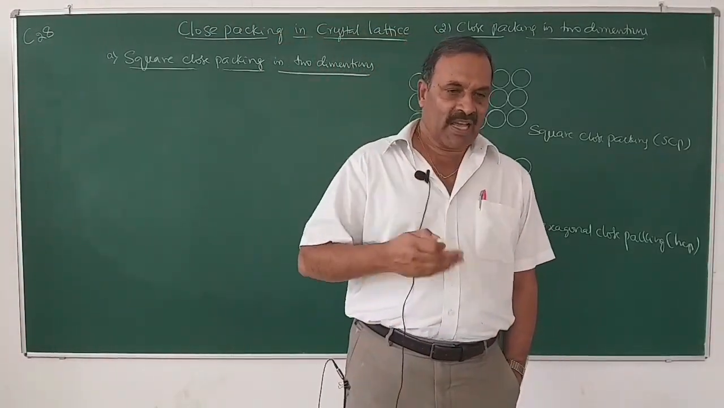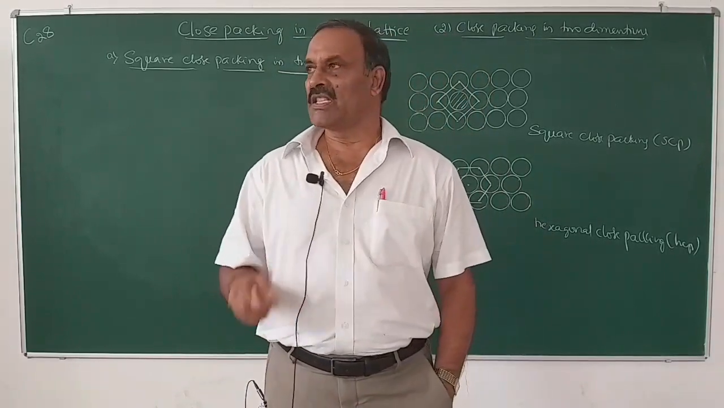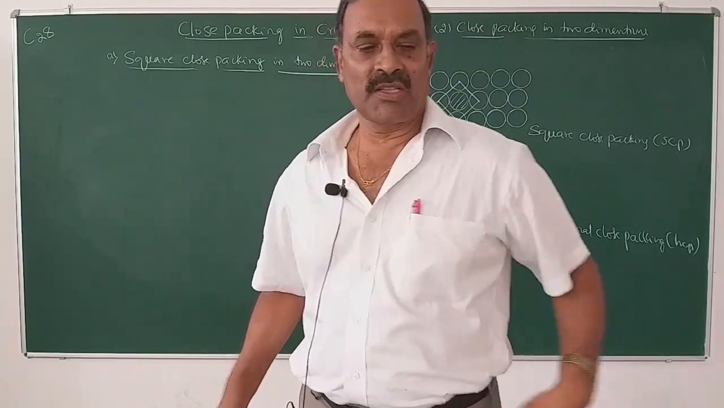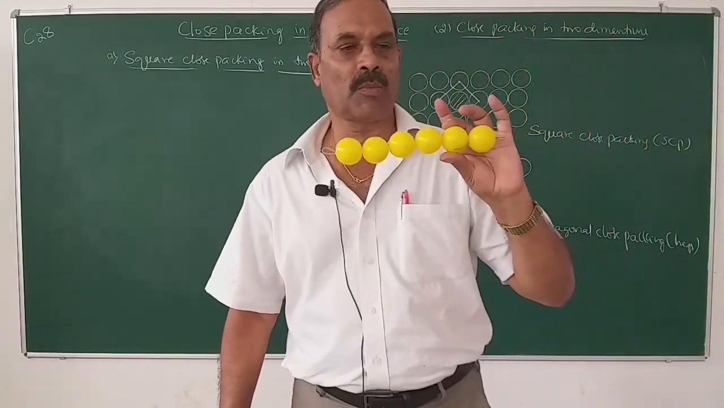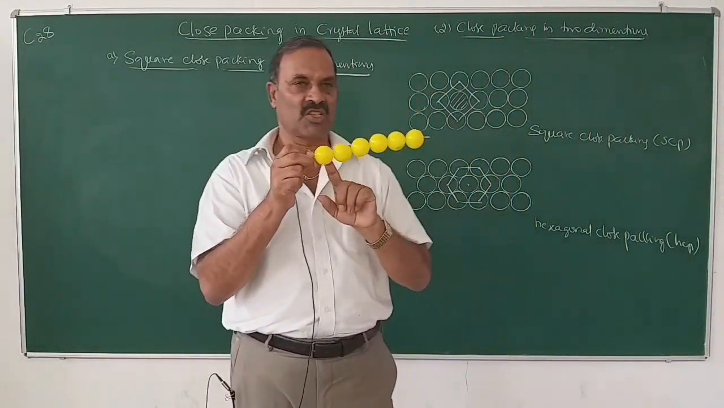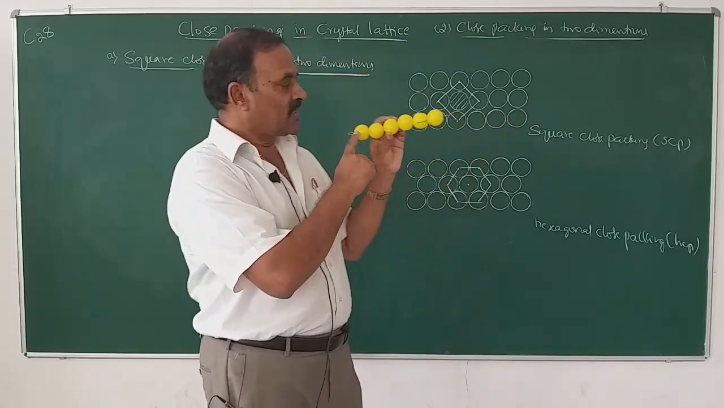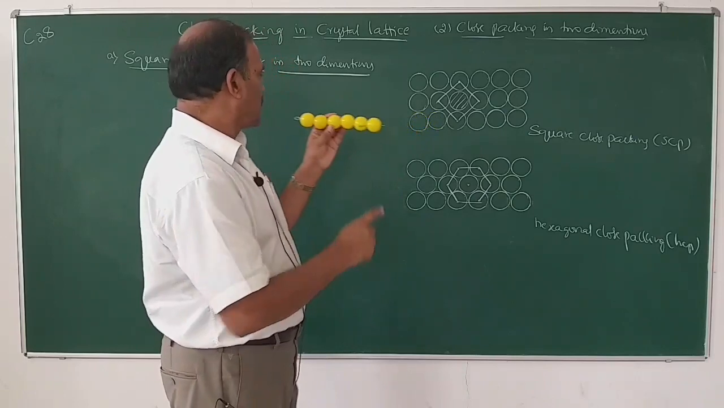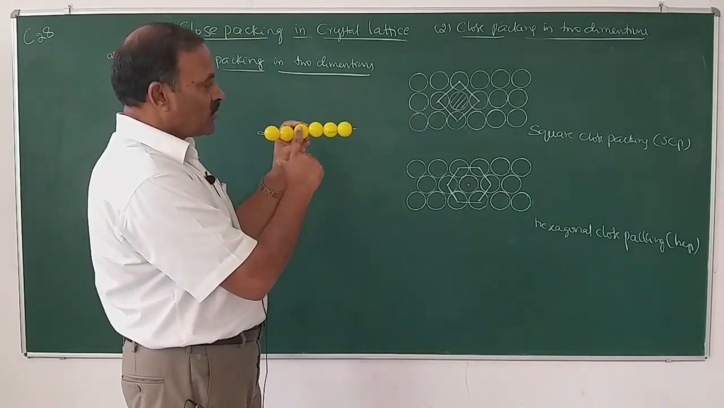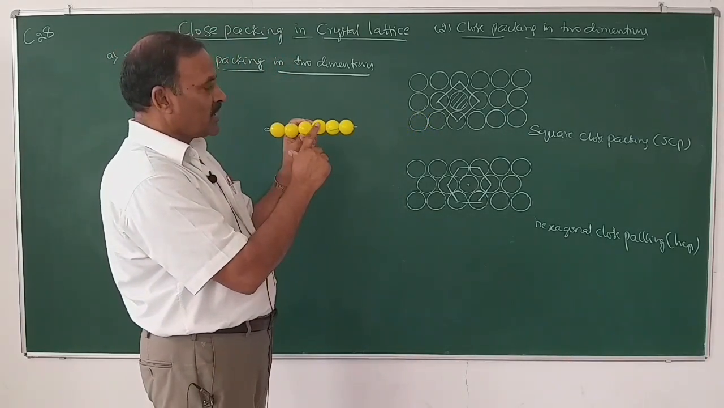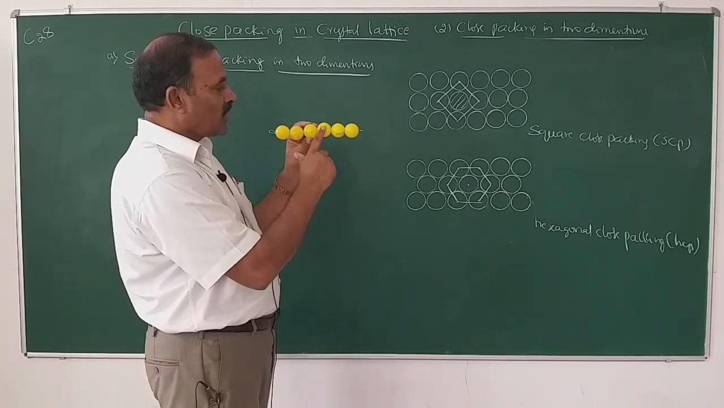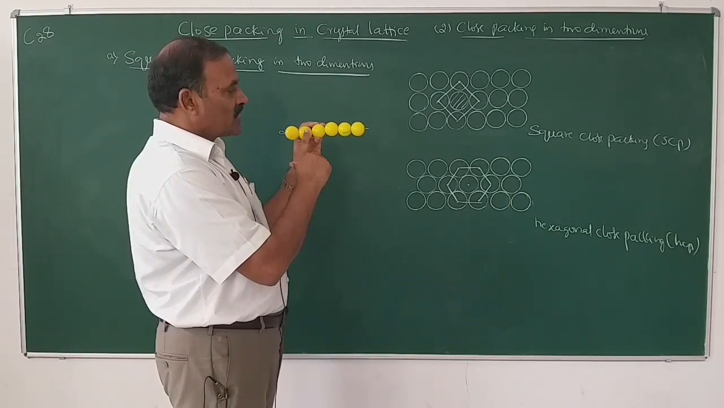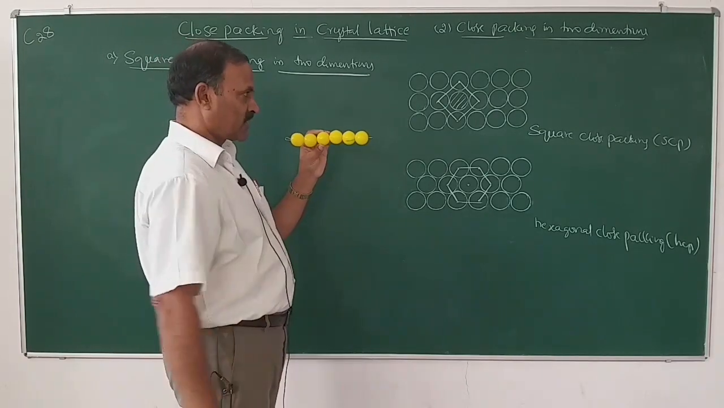So, the three-dimensional structure can be achieved by three steps. One is arranging the particles in one dimension. This is how the particles are arranged in one dimension. This arrangement is called a row of spheres. Here, when the particles are arranged in one dimension, each particle is in contact with two other particles. Therefore, the coordination number is 2. So, this is called a row of spheres.